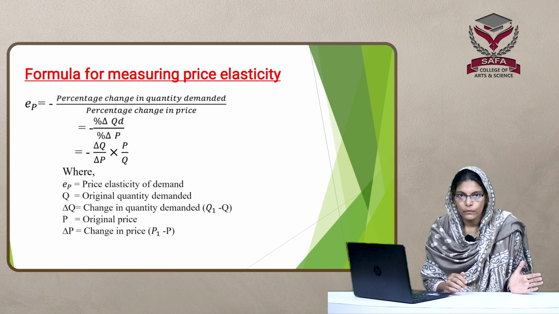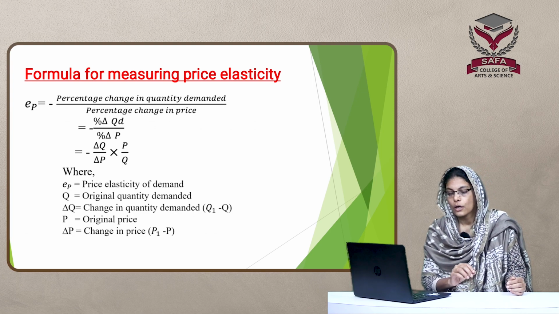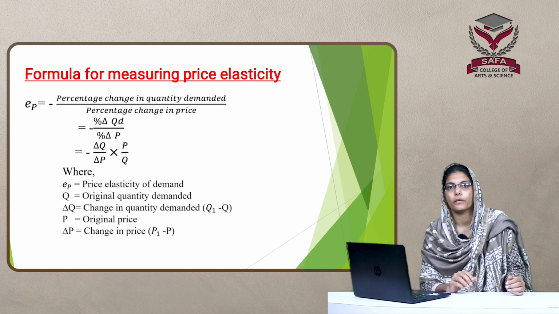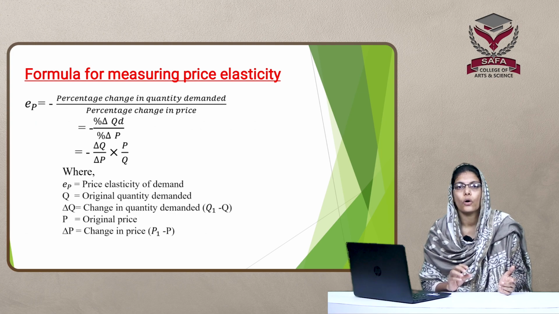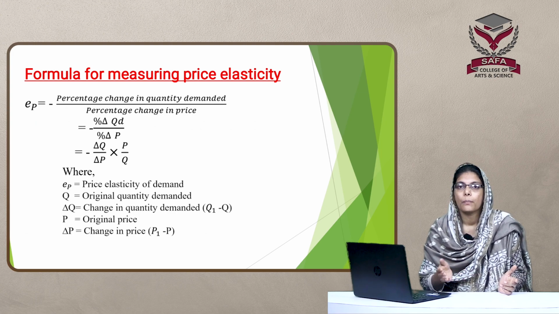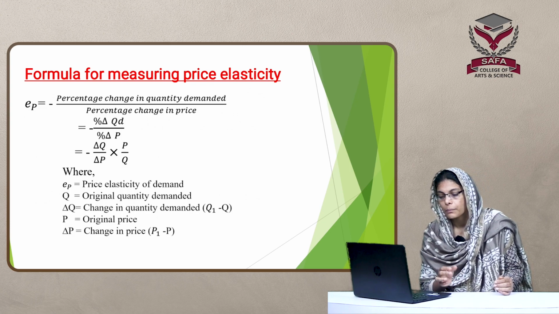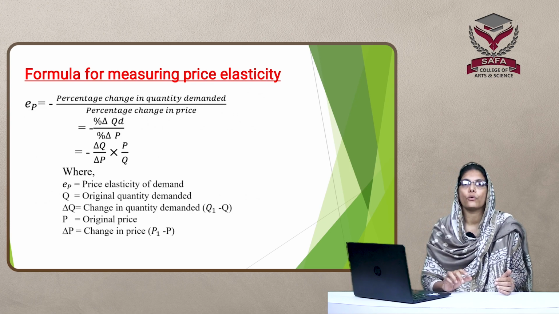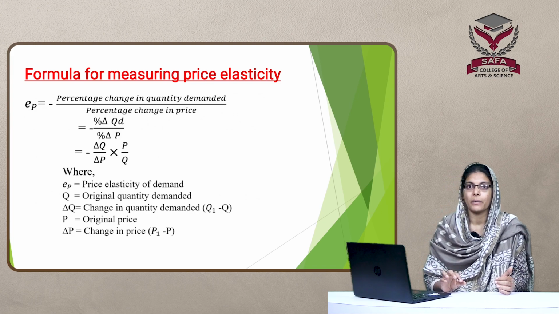Now let's see the formula for measuring price elasticity of demand. Elasticity is a ratio, the ratio of proportionate change in quantity demanded divided by proportionate change in the price of the commodity. That is, percentage change in quantity demanded divided by percentage change in price of the product. That is the formula for measuring price elasticity of demand.